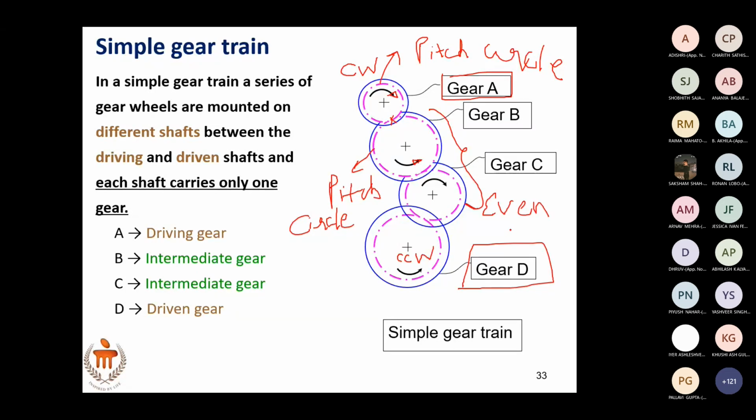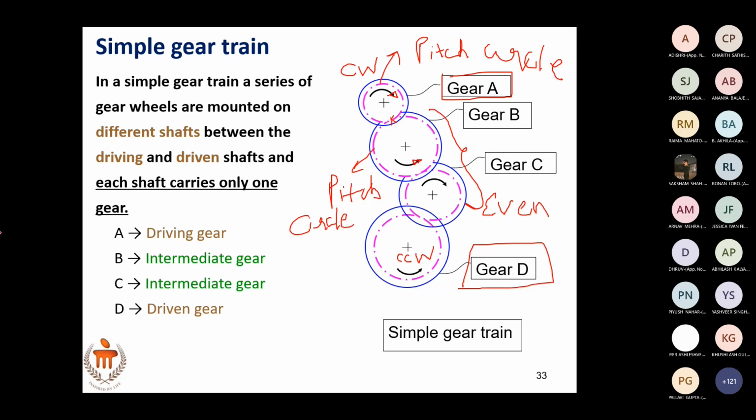If you have an odd number of gears, then what will happen to the sense of rotation of the driven gear? It will be the same direction as that of the driver gear. So this is the concept of a simple gear train. The intermediate gears are just used here to fill up the space or to change the sense of rotation of the driven gear, but they don't have any effect on the velocity ratio. In a slide or two, we'll prove that.